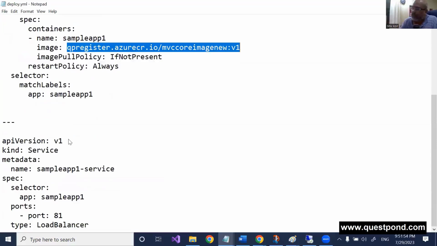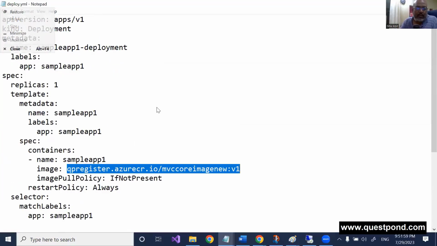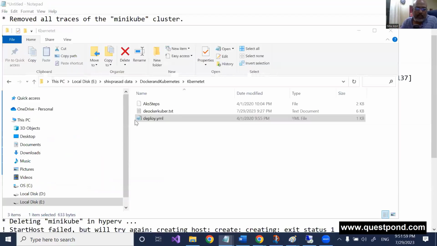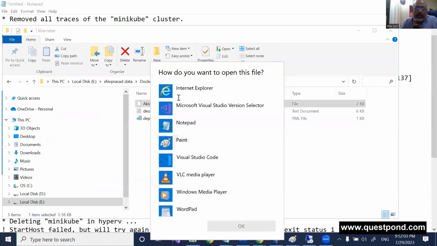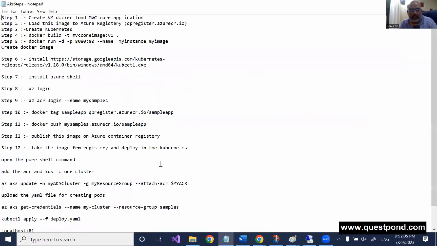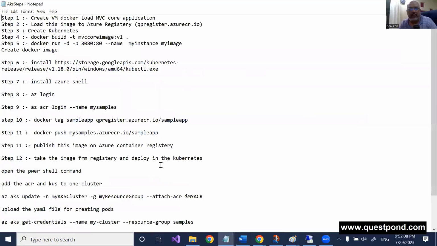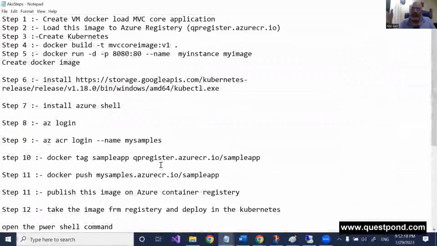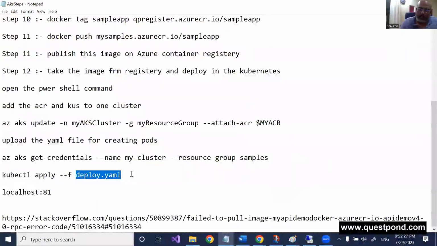What I'm showing now is only for the basic concepts to understand, right? If you see here, these documents are all out here. This is for the AKS, the steps are there, right? So we'll do that later on. But yes, mostly people will use AKS. They will upload somewhere in the registry, and then they will use kube control and say, kube control, apply this deployment. Kube control creates so many pods, right? So that's how it works, right?